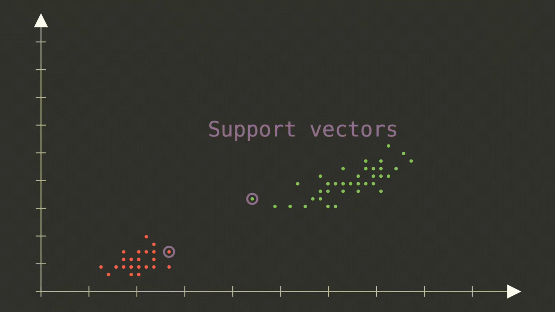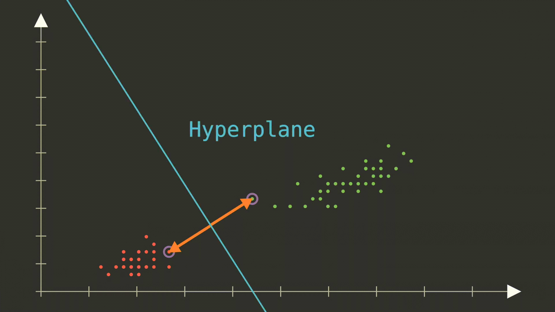The ultimate goal of SVMs is to maximize the margin while minimizing the decision error. The margin is the distance between the hyperplane and the closest data points from each class. In simpler terms, it's just how well the classes are separated from each other. And a high margin equals a high confidence in classification.